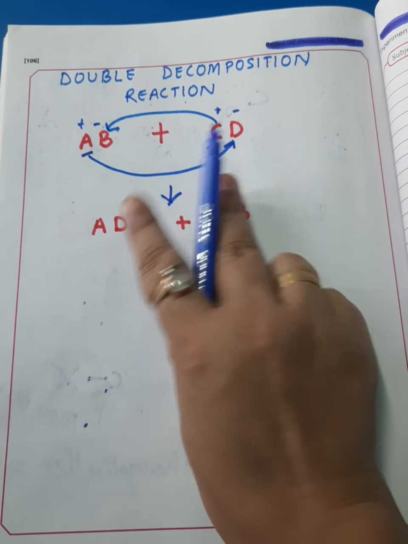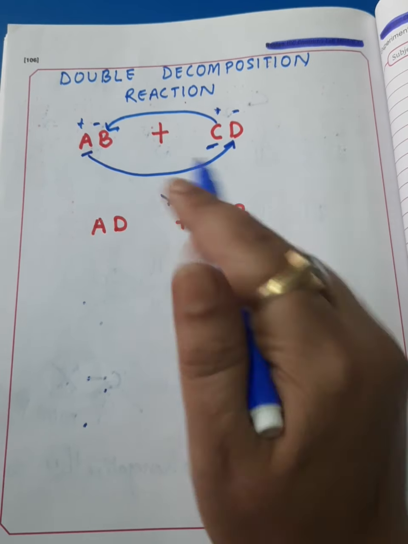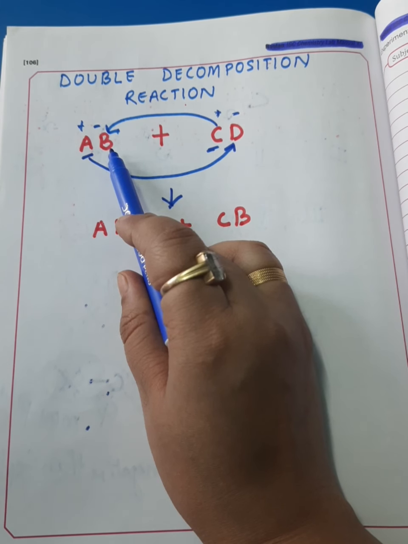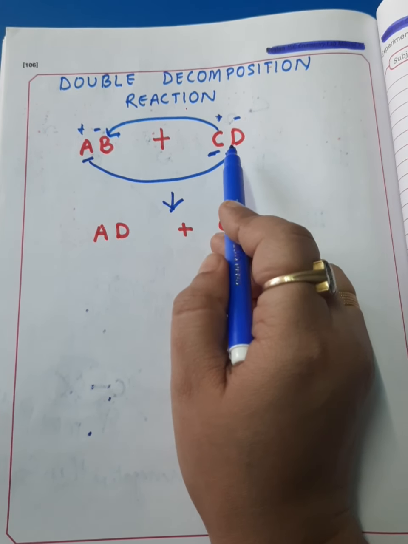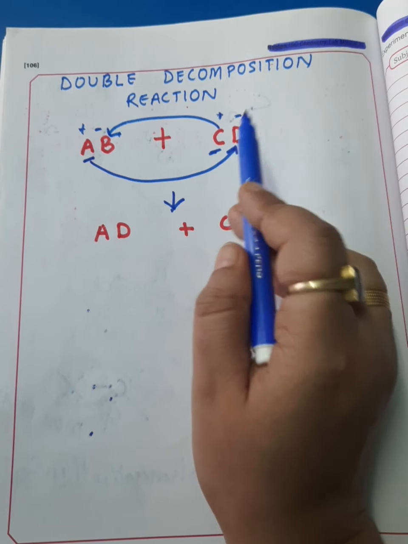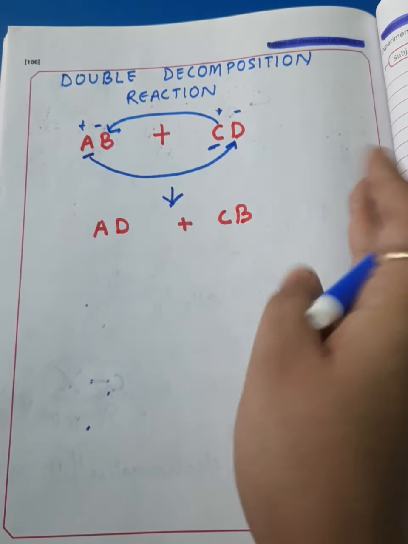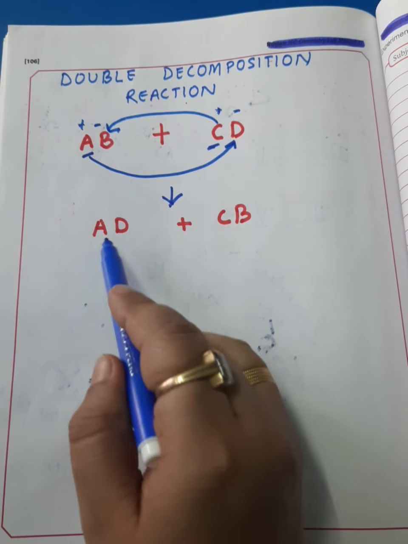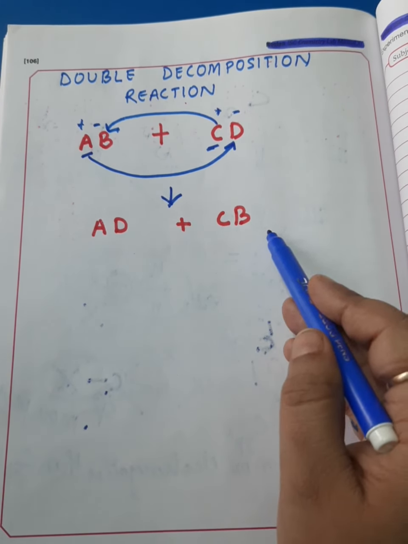A exchanges its B ion with that of compound CD. Due to this mutual exchange of ions, we get two new compounds, AD and CB.